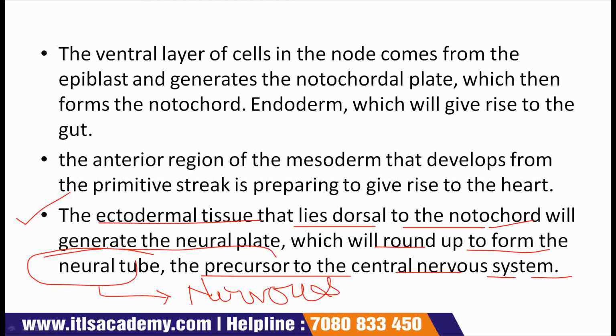Thus, we can say that by the end of the third week of embryonic development in humans and by the 8th day in the mouse, that is E8.0, the primitive ectoderm of the post-implantation blastocyst has generated all three germ layers, that is ectoderm, mesoderm and endoderm of the gastrula.